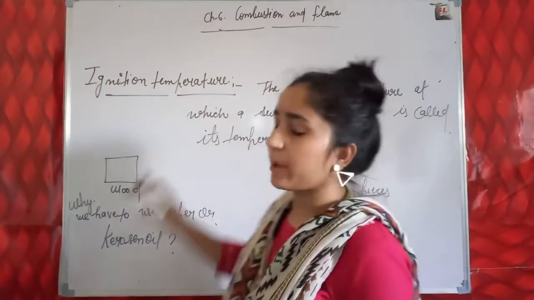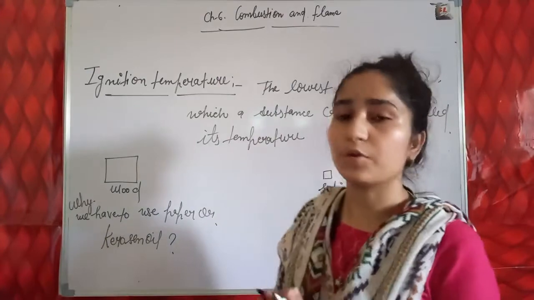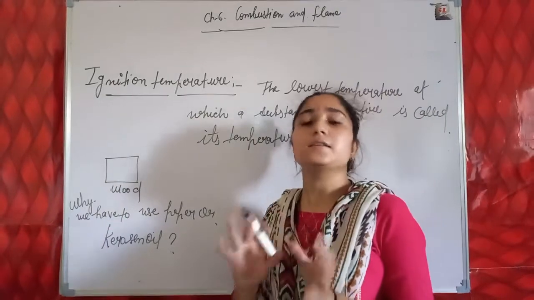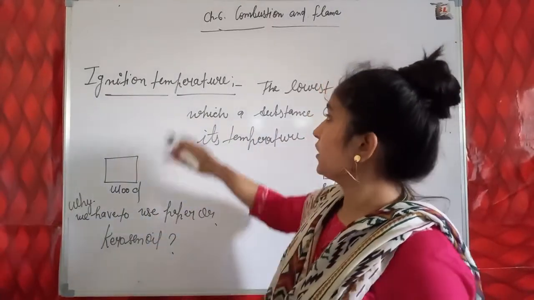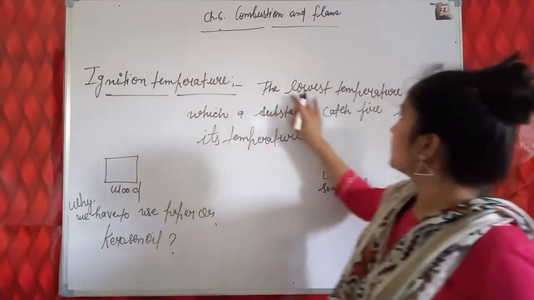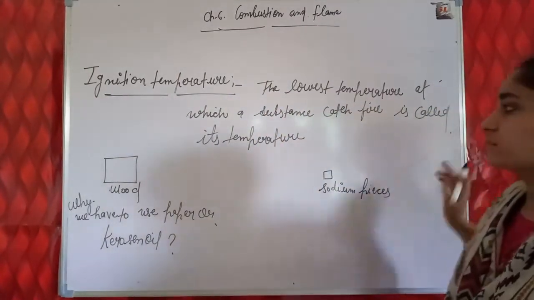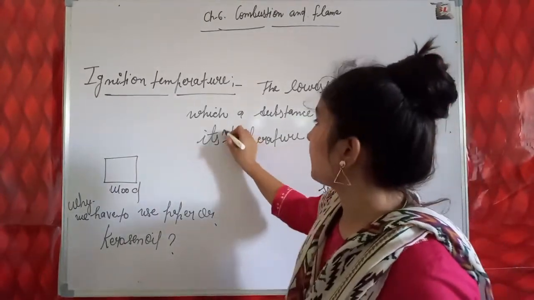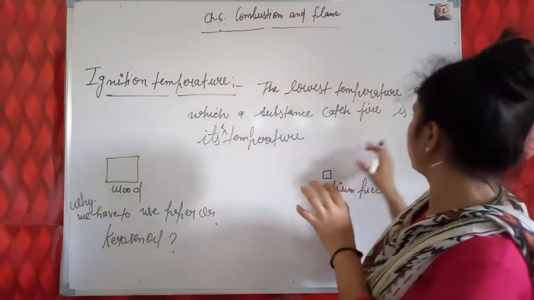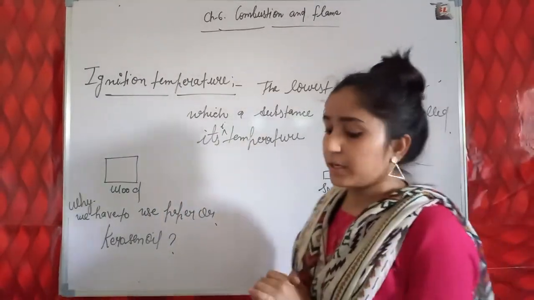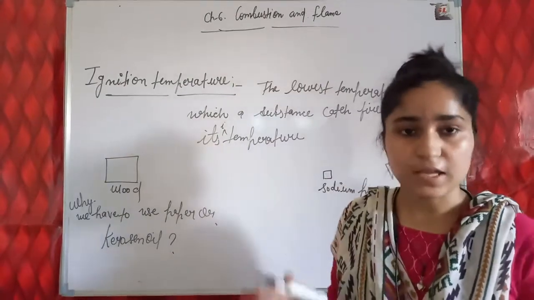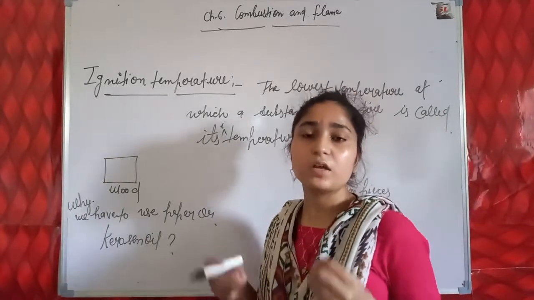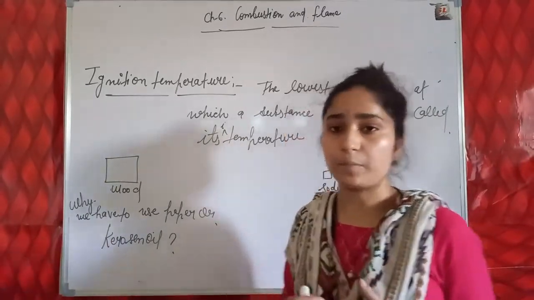Students, the next term is ignition temperature. As you know, three conditions are required for a substance to be burned, to be ignited. Ignited is a synonym of burn. So what is the ignition temperature? The lowest temperature at which a substance catches fire is called its ignition temperature. Different substances have different ignition temperatures. Some substances have very low ignition temperatures, some have very high ignition temperatures.